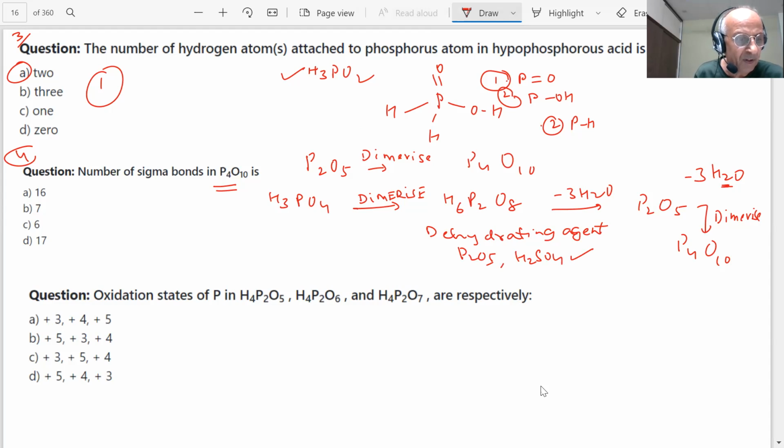So now the question is, we have to know the structure to answer these questions, students. How many phosphorus are there? 1, 2, 3, and 4 phosphorus are there. I put a double bond oxygen on each phosphorus: double bond oxygen, double bond oxygen, double bond oxygen, double bond oxygen. How many are gone? 4 oxygen are gone.